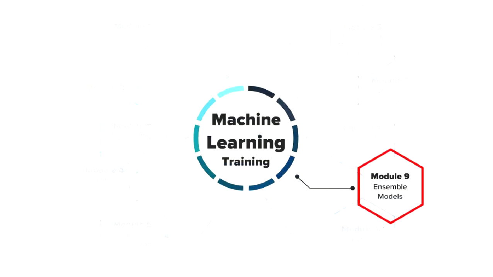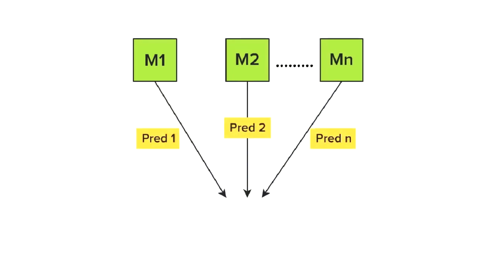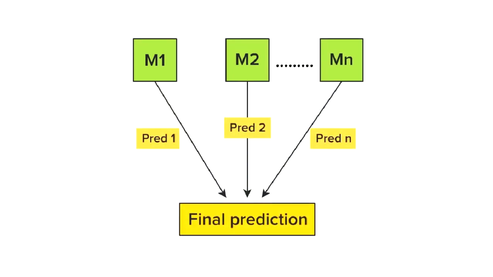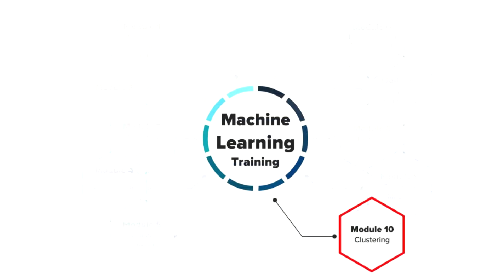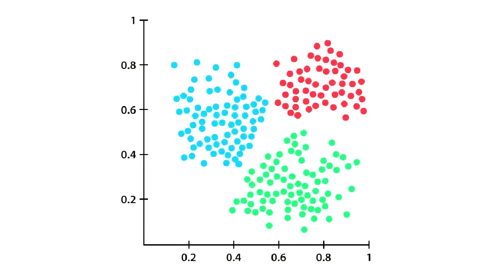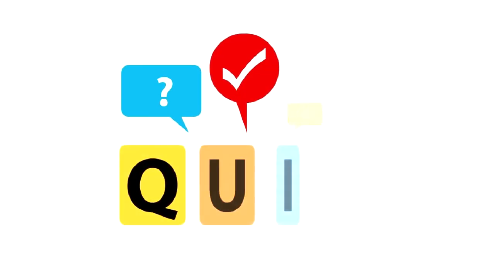After that, in module 9, we will jump to advanced machine learning algorithms like ensemble models and combine the predictive power of multiple machine learning models to generate better and robust predictions. In the last module, that is 10th, we will be looking at clustering, which is an unsupervised learning technique. Also,